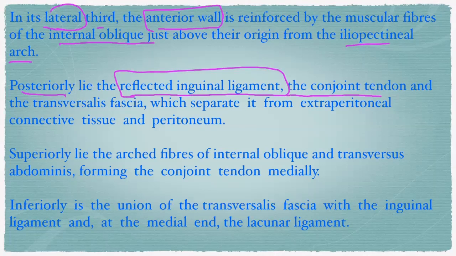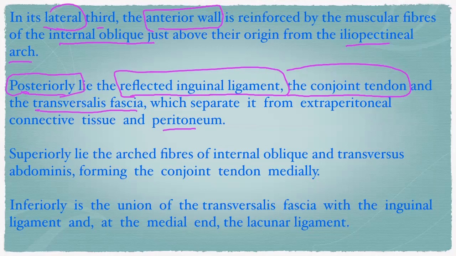And the conjoint tendon, okay, the conjoint tendon is the fascia of the internal oblique and the fascia of the transversus abdominis fused together, forming a fibrous band. It is called the conjoint tendon, right? And the transversalis fascia separates it from the extraperitoneal connective tissue and peritoneum. So that is the posterior wall of the inguinal canal.